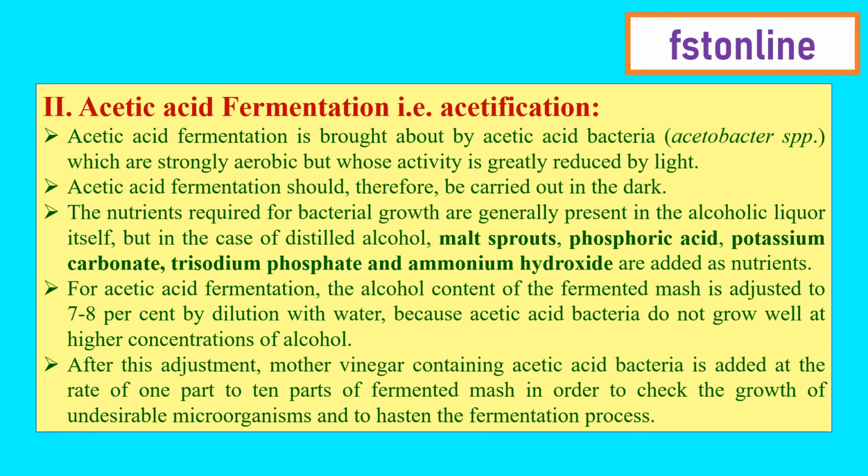After the adjustment, mother liquor containing acetic acid bacteria is added at the rate of 1 part to 10 parts of the fermented mash in order to check the growth of undesirable microorganisms and to hasten the fermentation process.